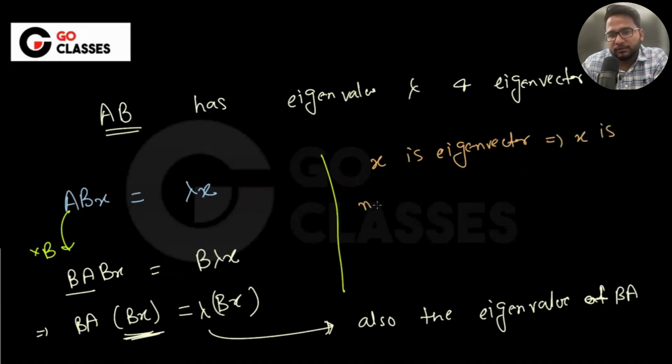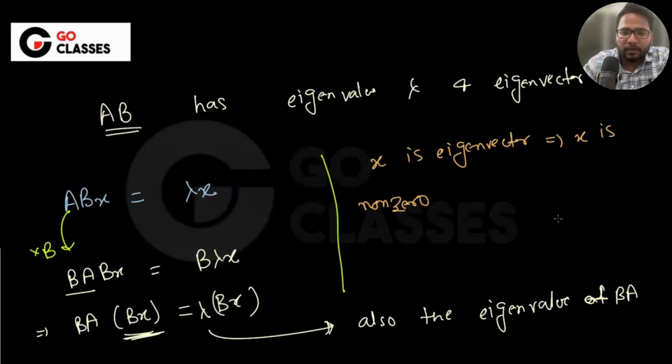Do you remember that eigenvectors cannot be zero? Eigenvalues can be zero, but eigenvectors cannot be zero. This is by definition. So if x is non-zero, and let's suppose lambda is also non-zero, then lambda x is non-zero.